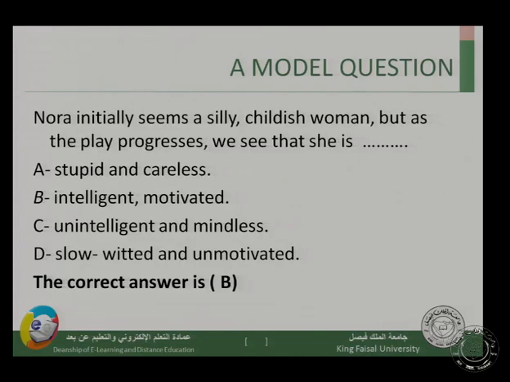Childish, we see her here trying to eat some sweets and trying to hide it, and we see her husband advising her not to eat these sweets because this will spoil her teeth. So she's behaving like an innocent child. So this is at the very beginning, and this is the first impression, as we said, the first appearance that we have got about Nora. So Nora initially, at the beginning, seems a silly, childish woman.